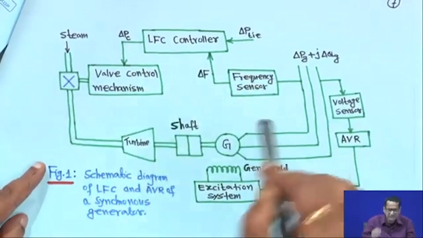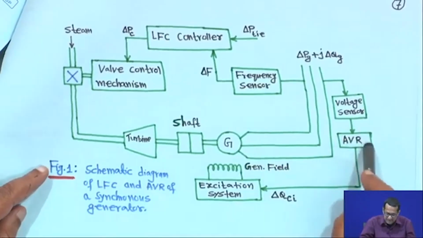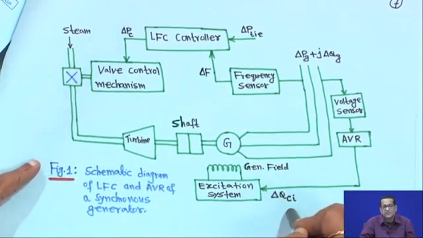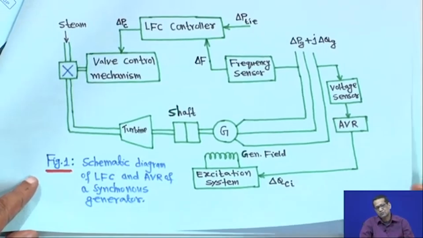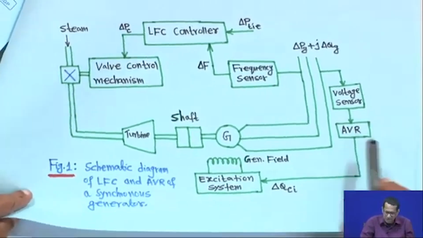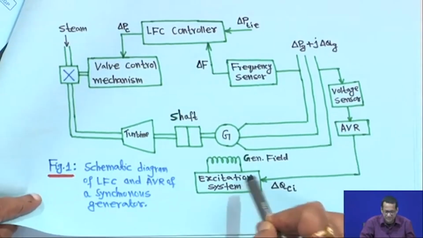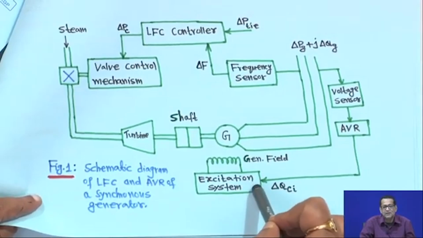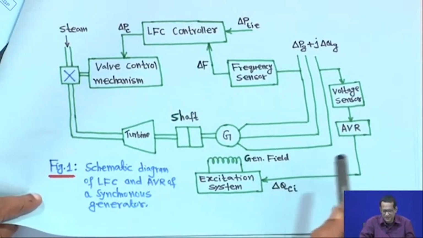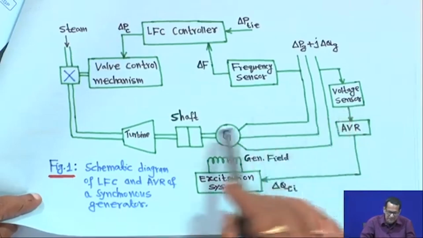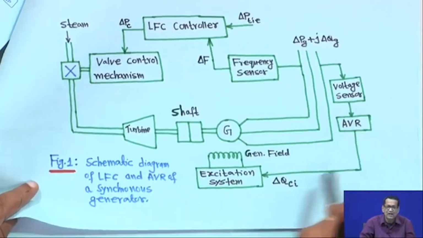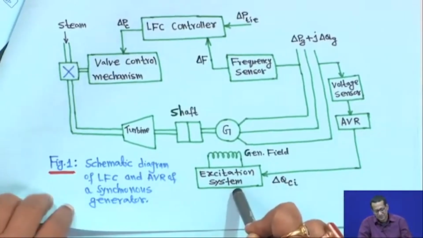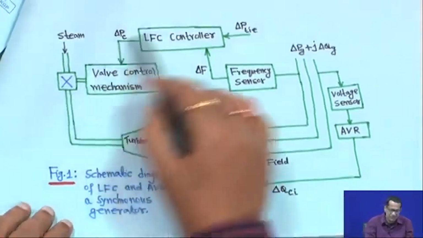This is a schematic diagram, but the AVR, generator field and excitation system actually come under power system dynamics and control, which is beyond the scope. Although it looks very simple here, those things are not easy; you have to consider so many things. Our case is we will only consider load frequency control, and we will not consider this part. So, this is a schematic diagram of the system as a whole.